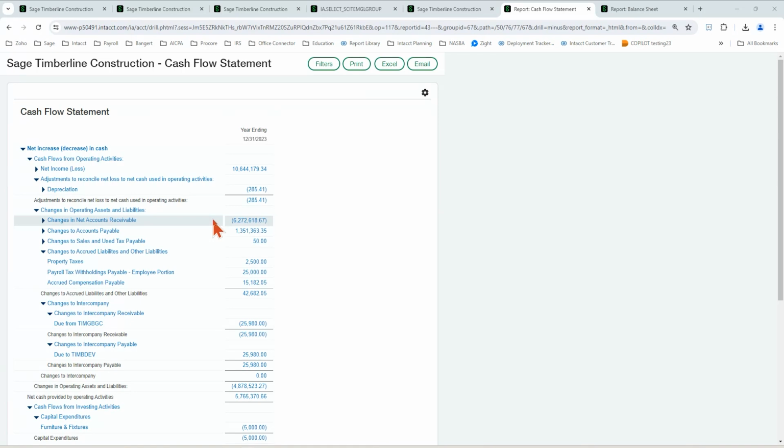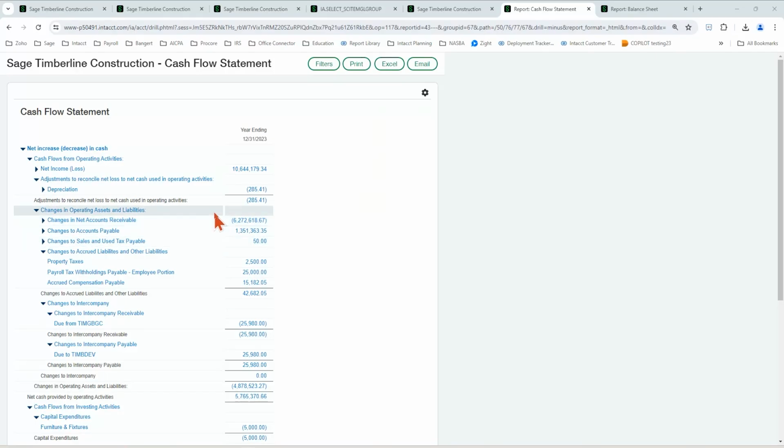I've just invoiced more than I collected in that time frame. Okay. So it's not always a bad thing. Okay. Changes to accounts payable, same thing. If I pay more bills out the door than bills come in the door, then I have a negative situation. So think about a company where they might not pay their bills very timely, right? Their cash is going to be higher in that time frame because they haven't paid the vendors yet. Right. So you kind of just have to think of it in those terms. So makes sense when you're looking at these numbers.